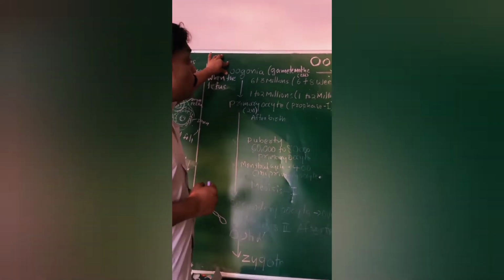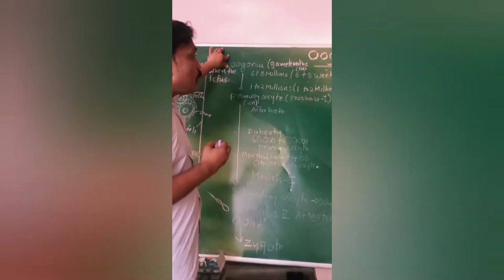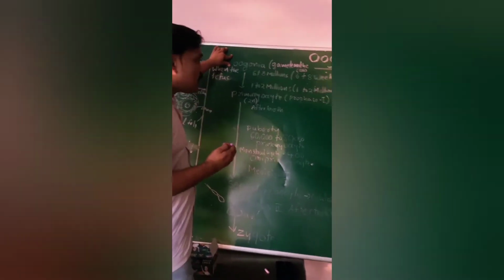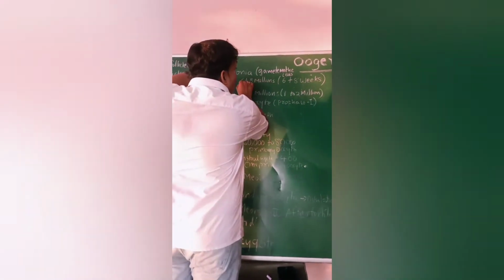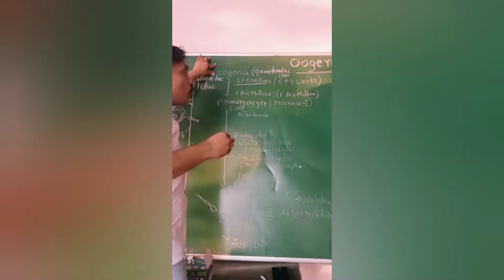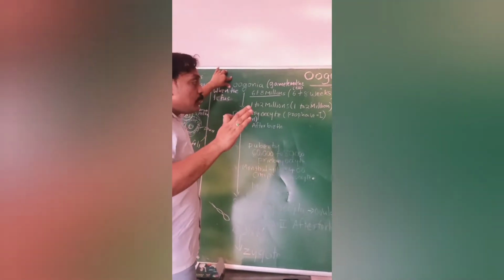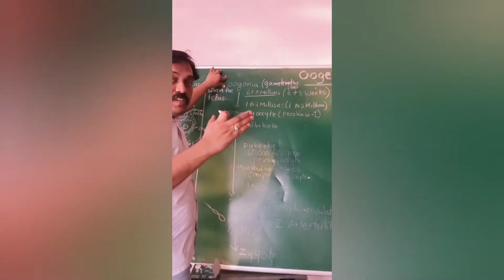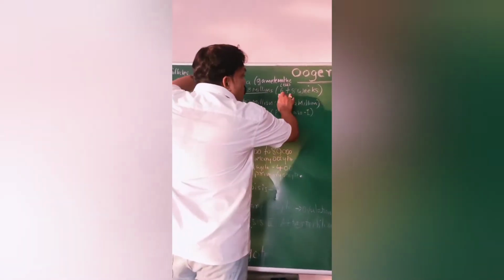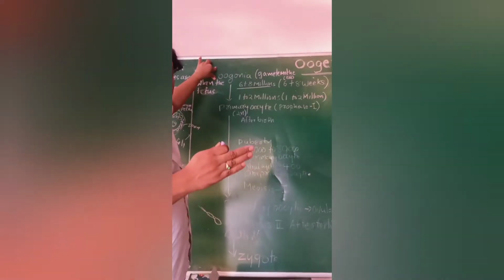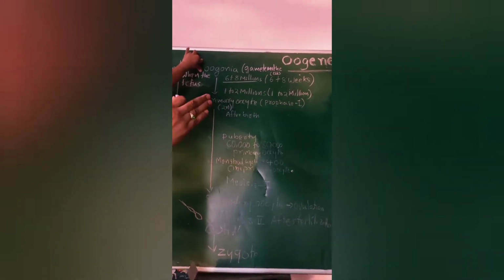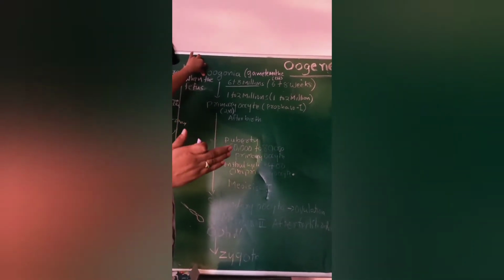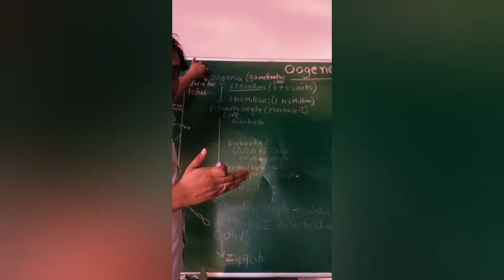How many oogonia are formed? At the time when the fetus is developing, 6 to 8 million oogonia are developing at the starting stage, within 6 to 8 weeks only. That means within 1.5 to 2 months, how many million oogonia are formed in the female reproductive system, in the ovary?